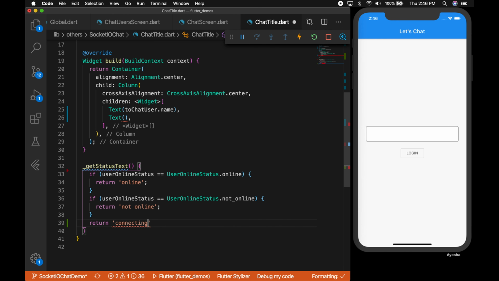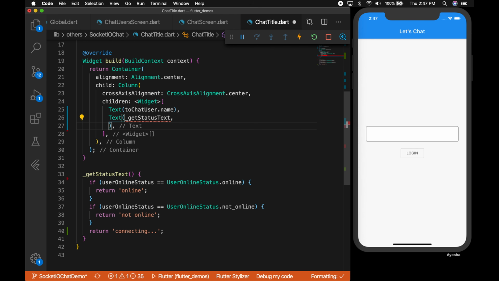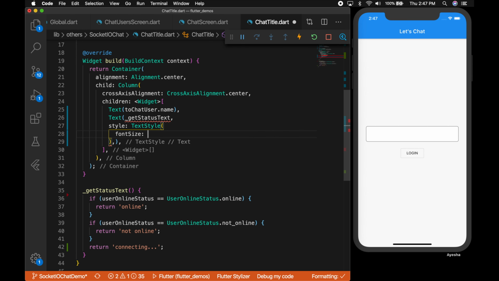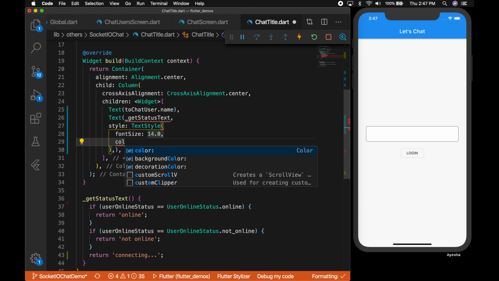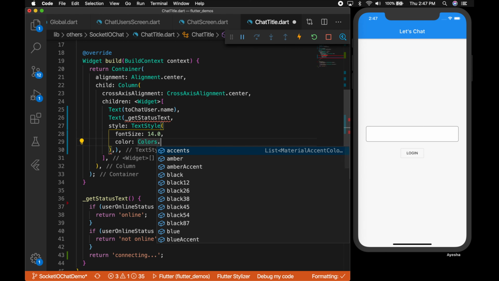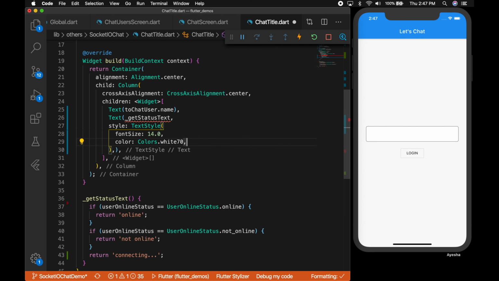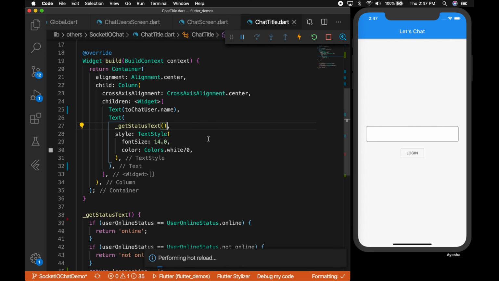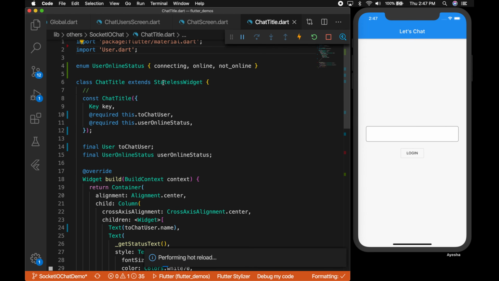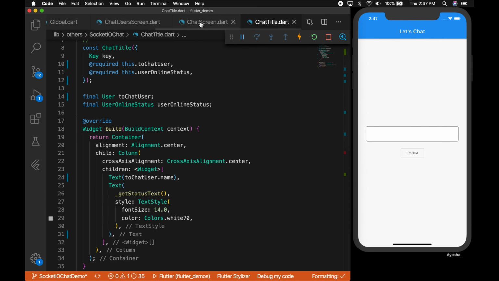Otherwise, let's say connecting. Okay, so paste it there. Let's give a style, font size of 14, and colors dot white 70. So now we have our chat title widget.